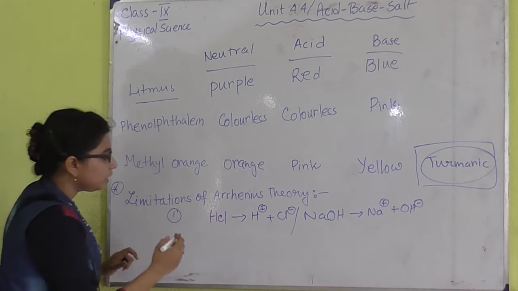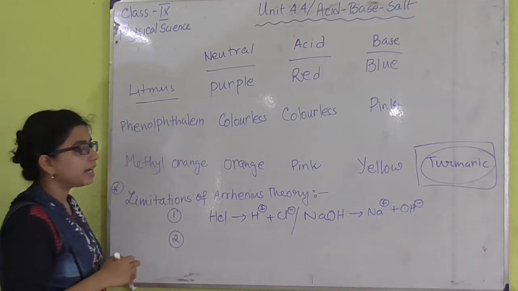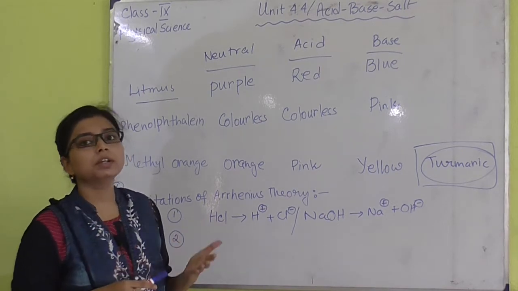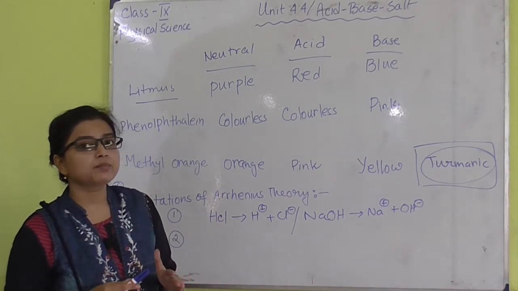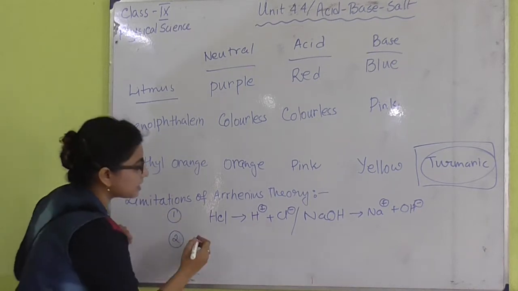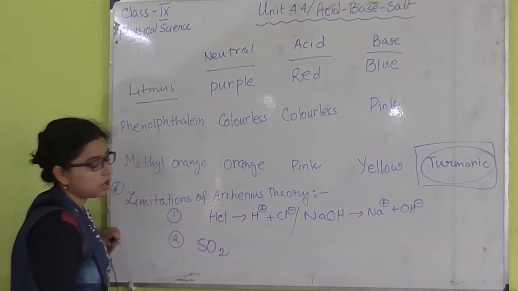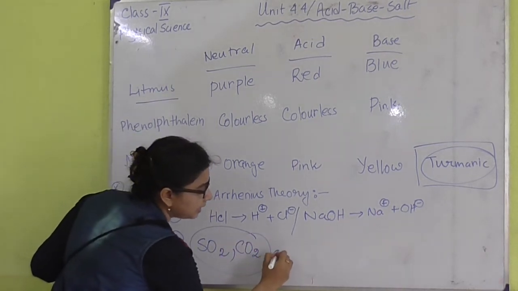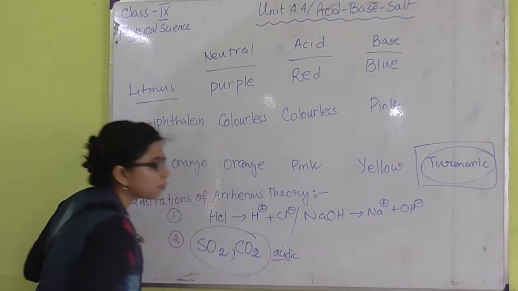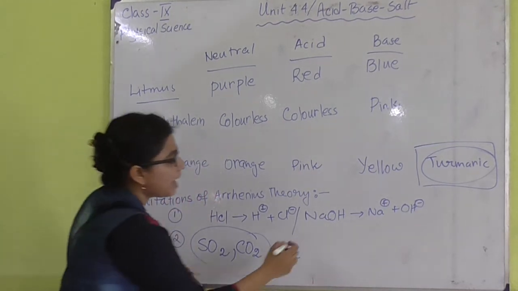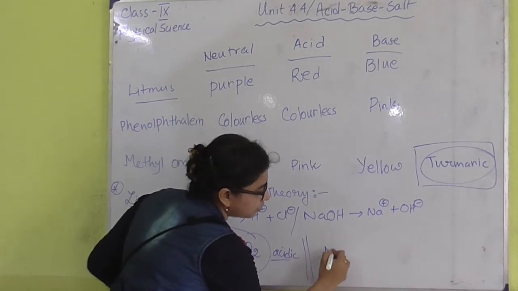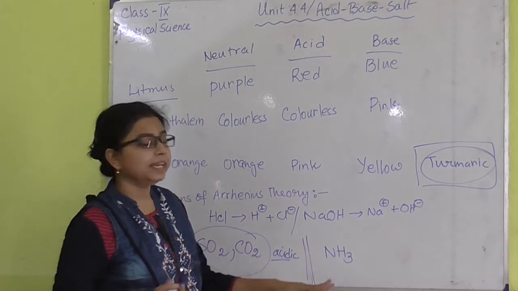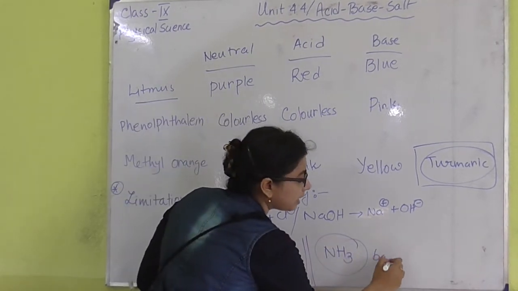Number two: there are many other acids and bases which do not produce H plus ion and OH minus ion respectively, like sulfur dioxide, SO2, or carbon dioxide, CO2. They are acidic in nature, but they can't produce any H plus ion. And we have NH3, which is basic in nature, but it can't produce any OH minus ion, yet it is basic.